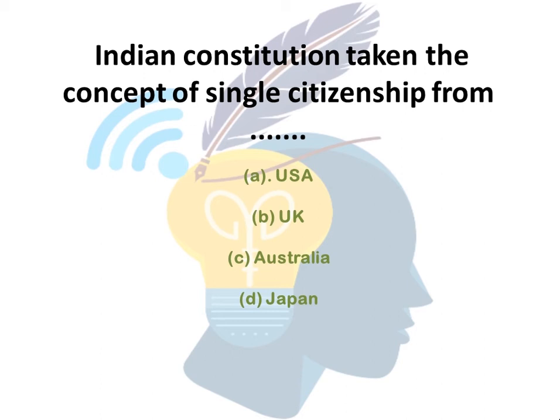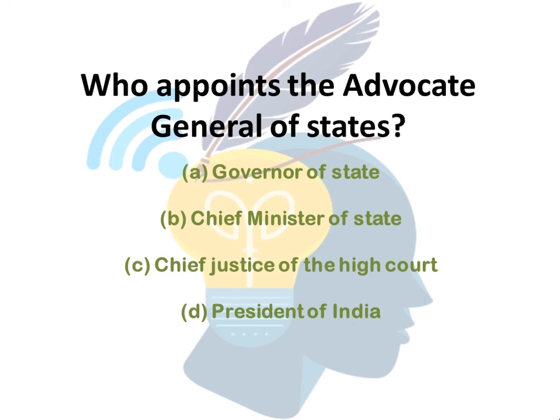The Indian Constitution took the concept of single citizenship from which country? So the options are USA, UK, Australia, Japan. It is taken from which country? Option B, UK. Who appoints the Advocate General of the state? The options given are Governor of State, Chief Minister of State, Chief Justice of High Court, President of India. So the correct answer will be option A. The Governor of State appoints the Advocate General of State.